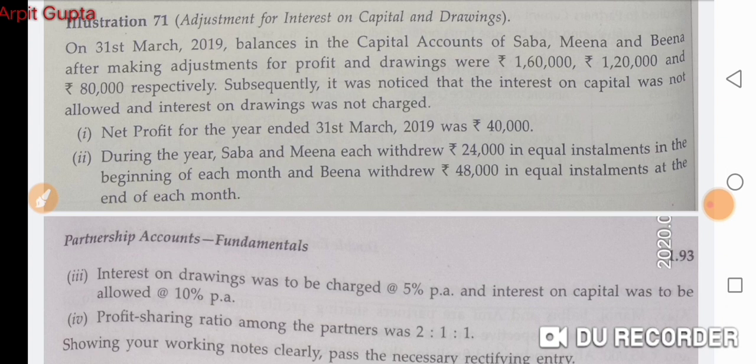If something has been done correctly, then we have no need to include it in the table. If some amount has been calculated wrong, then only that amount should be included in the adjustment table. So we need to see what is wrong in illustration number 71.